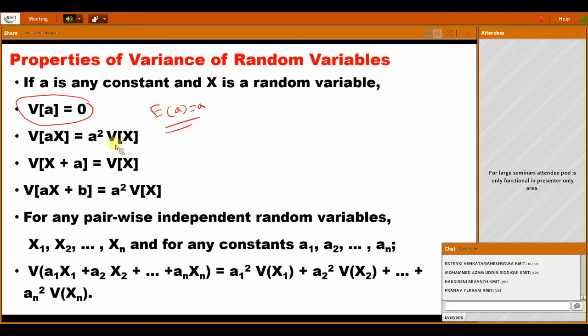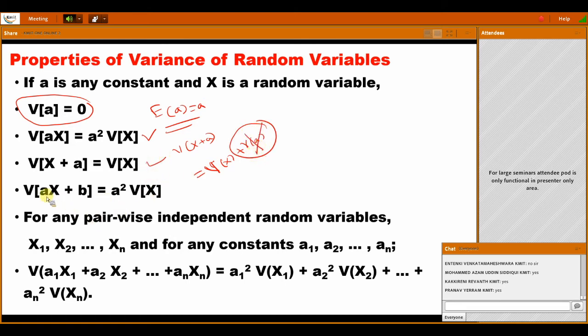So variance of AX is equal to how much? A square into variance of X, since variance of A is 0. Variance of X plus A is equal to how much here? That is variance of X plus variance of A. But the variance of A value is how much? 0. So what do you get?